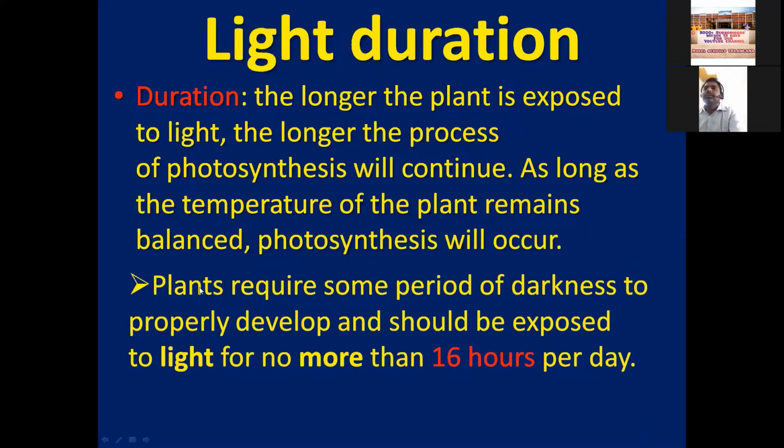A plant requires some period of darkness to develop properly and should be exposed to light for no more than 16 hours per day. That is 16 hours for long day plants, not for short day plants, which need only 8 to 10 hours. If it goes beyond that, the photosynthesis process may be affected.